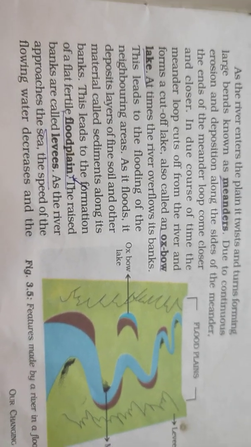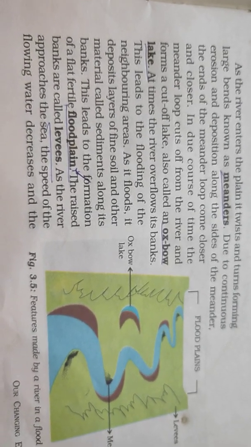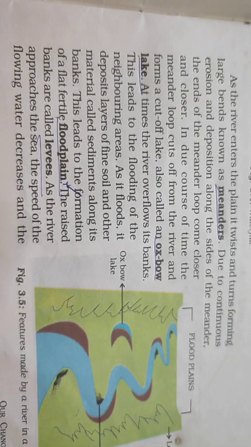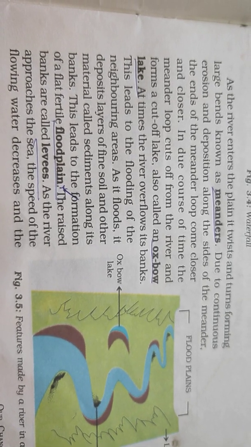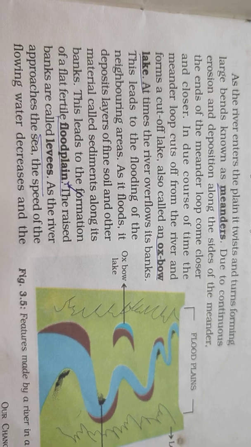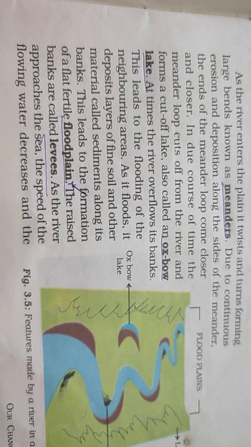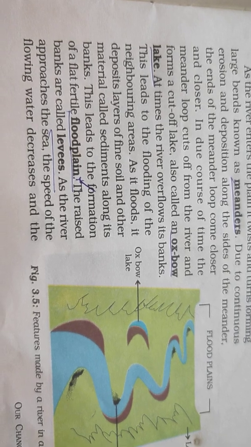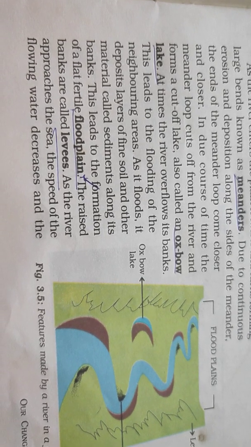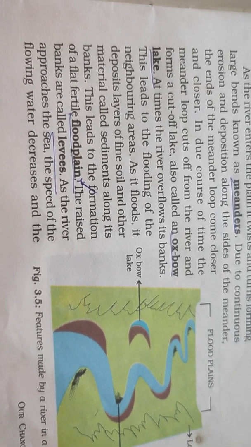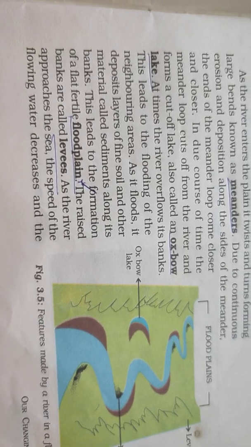So here a term came, flood plain. What is basically a flood plain? When the sediments comprise sand, gravel, and silt, the deposition of these fertile sediments on the flat land leads to the formation of flood plain.